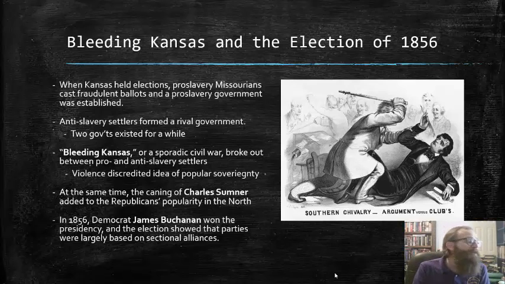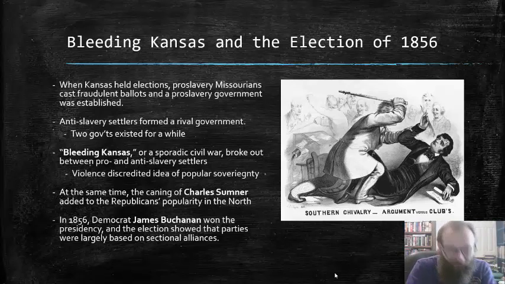This resulted in what has become known as Bleeding Kansas, or this sporadic civil war that broke out between pro and anti-slavery settlers, which was extremely violent in places. And this violence between these pro and anti-slavery forces discredited the idea of popular sovereignty and proved that it would not be a viable policy or way to deal with the expansion of slavery, and would only promote greater tensions and greater violence.